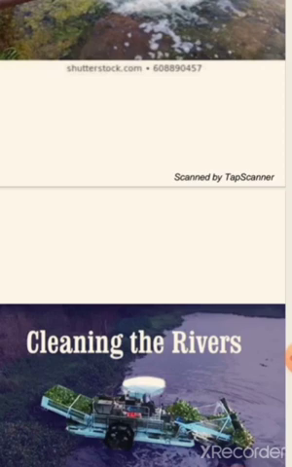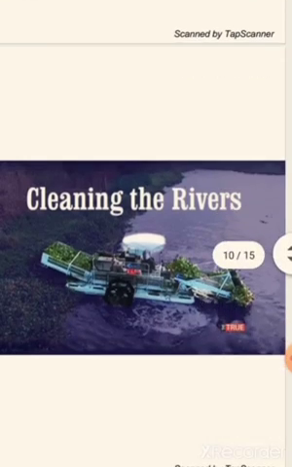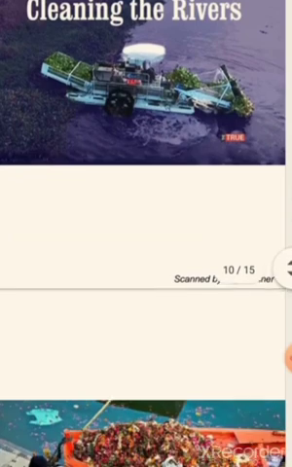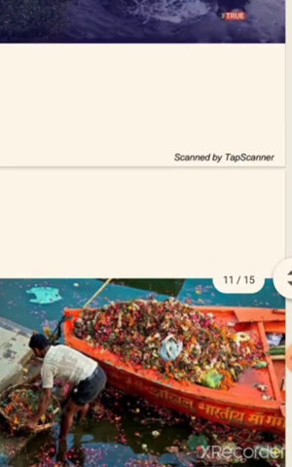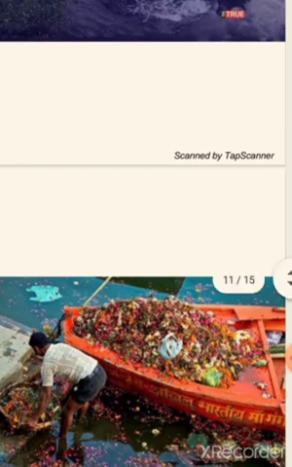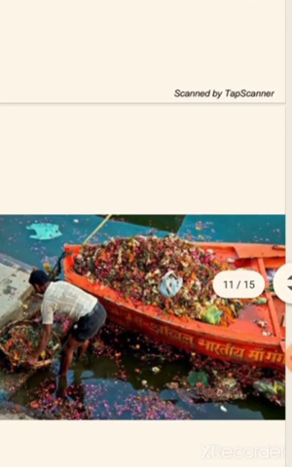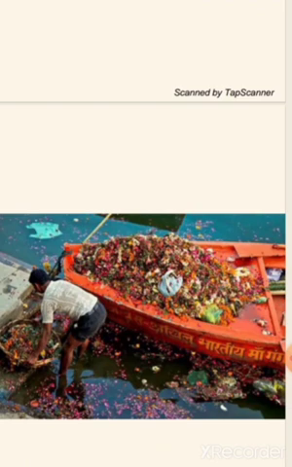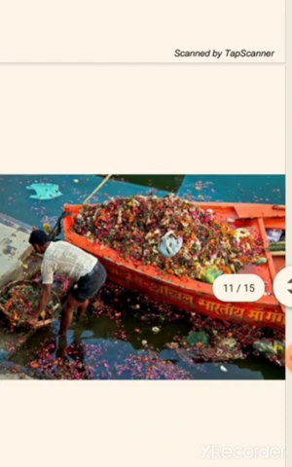Life of people without fresh water is very difficult. Without fresh water we can't live. So that situation is there. So the government started a program for cleaning the rivers. For that purpose the government started a National River Conservation Plan, known as NRCP. It is an important one. National River Conservation Plan, NRCP.